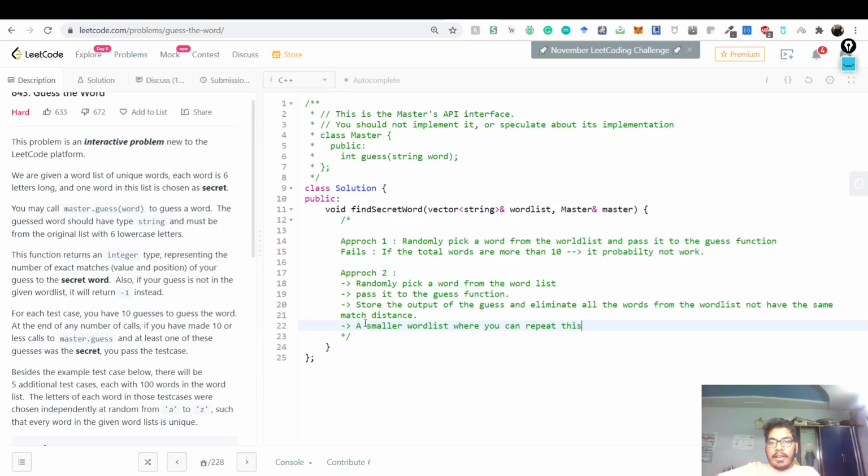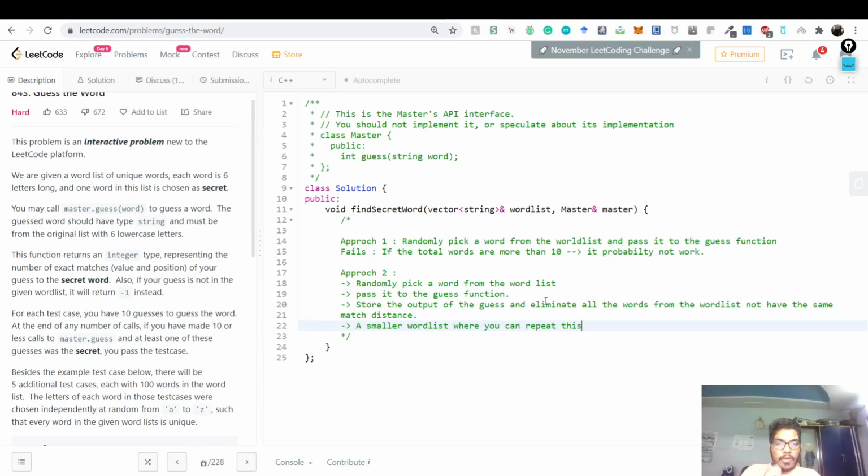So you have to realize that in this question there is no right answer. If I give you a very big word list, I can almost guarantee that no matter what strategy you employ, you will not be able to figure out the right word within 10 tries. You could do that, right? But this question is not about the right answer, it is about figuring out the right strategy. And this is what is really important.